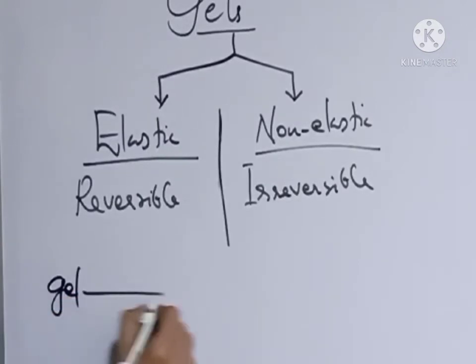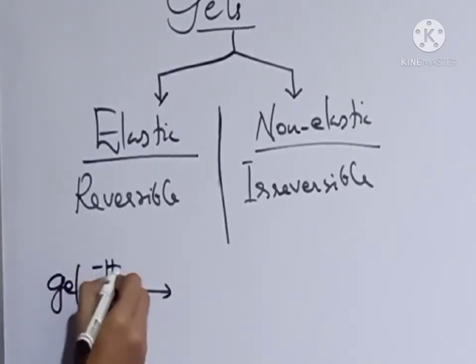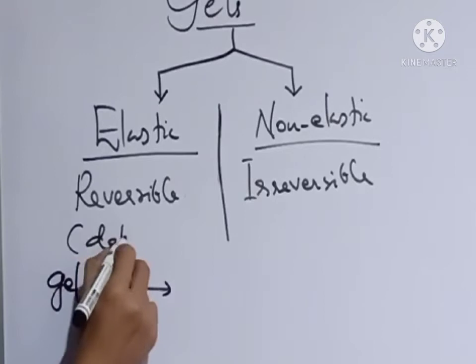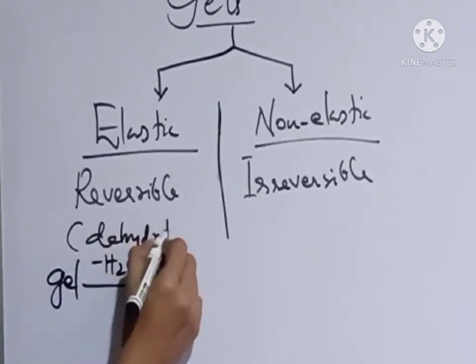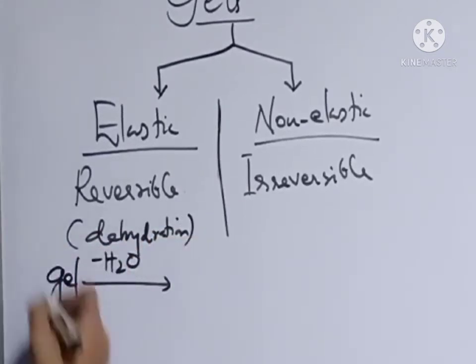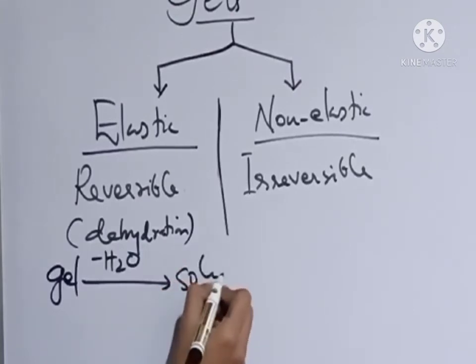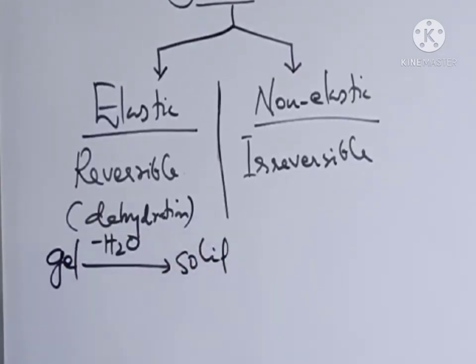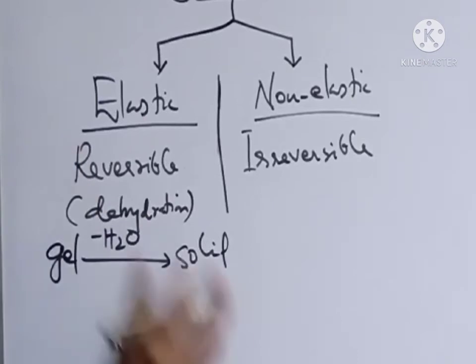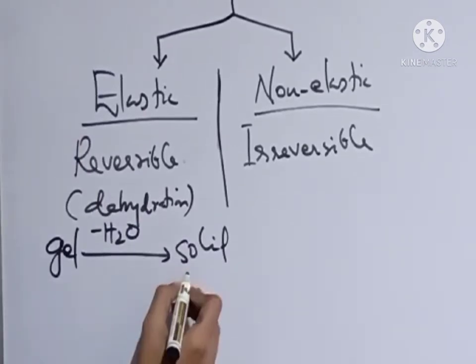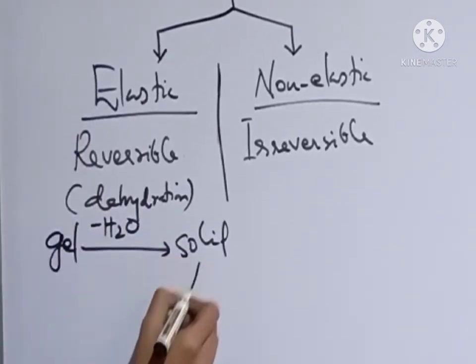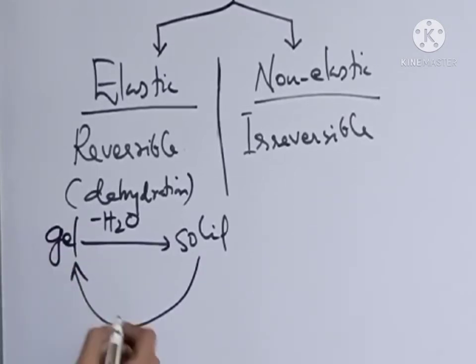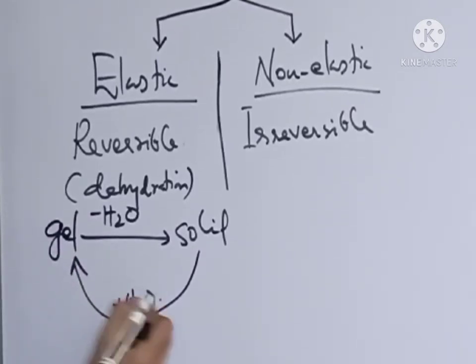Elastic in the sense, consider gel. When water is removed from this, that is when dehydration occurs, it converts into a solid form. That is, gel solidifies when dehydration occurs. And we can easily convert the solid substance back into gel by adding a suitable amount of water.